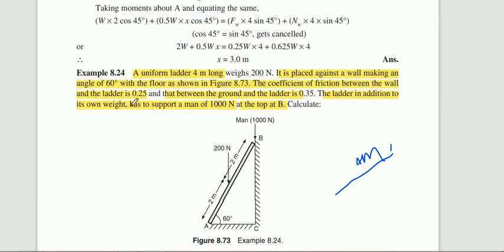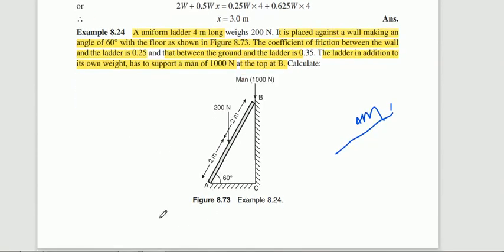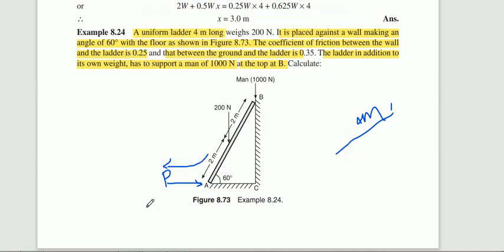So first, here A and B, two questions are there. First, what do we need to find out? We need to find out what force we need to apply at the floor, that is P, in order to prevent the slipping of this ladder away from the wall. We know that the ladder is moving away from the wall. So in order to avoid this slipping, what is the minimum force required at the floor, that is point P? This P value you need to find out.